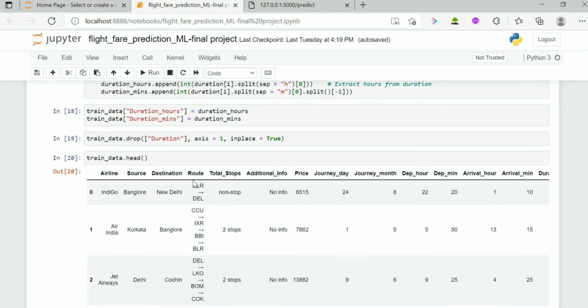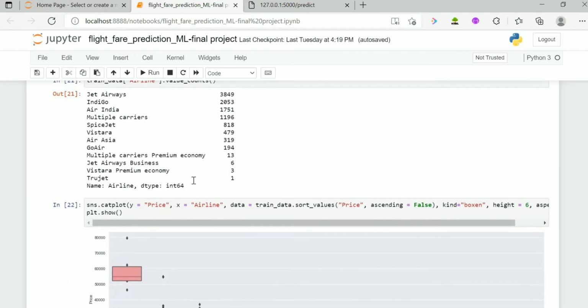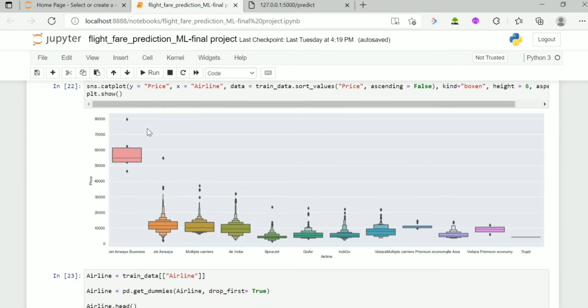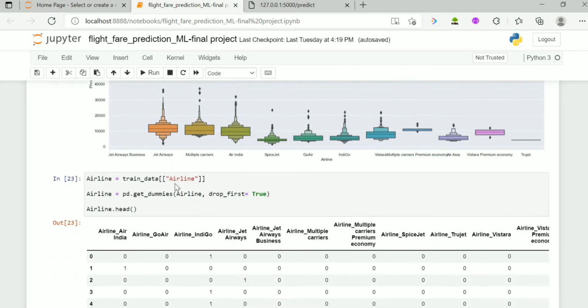Here we use Seaborn catplot to visualize the price with respect to the airline. The airline with the maximum price is Jet Airways.